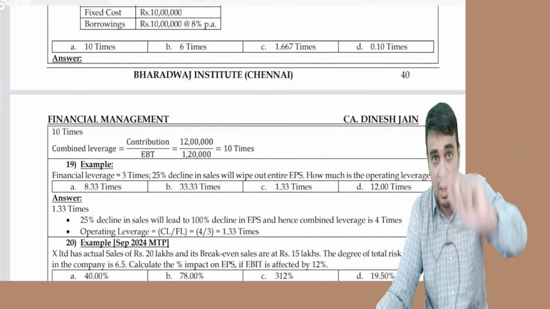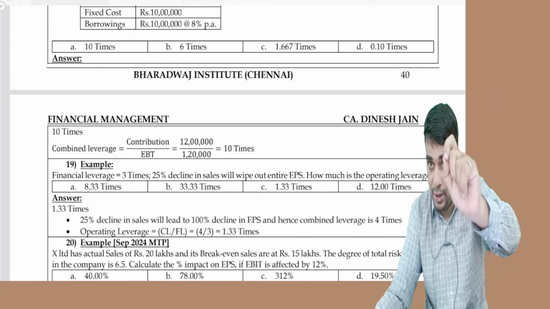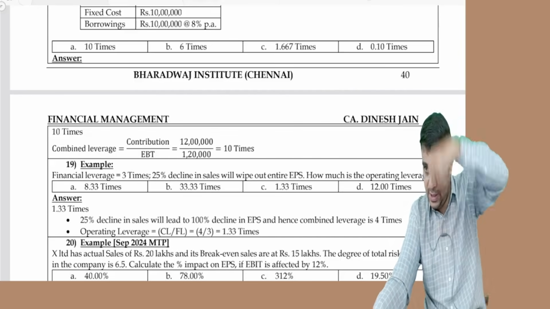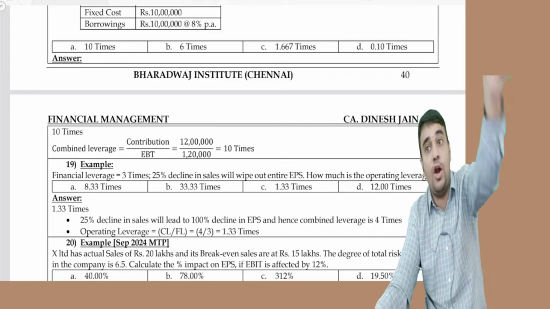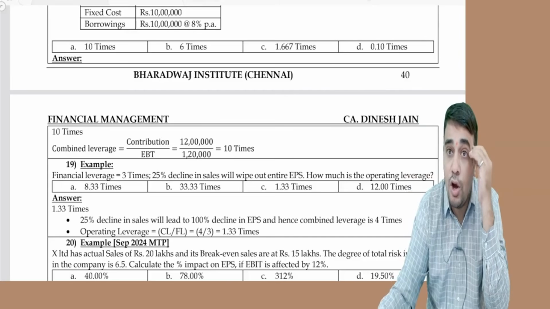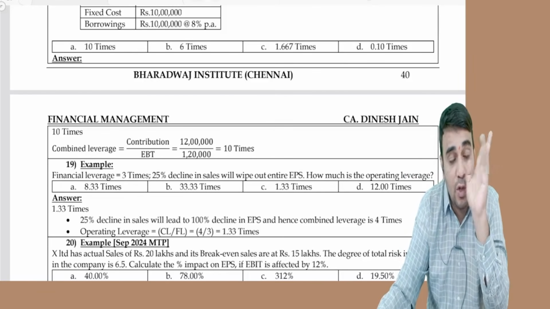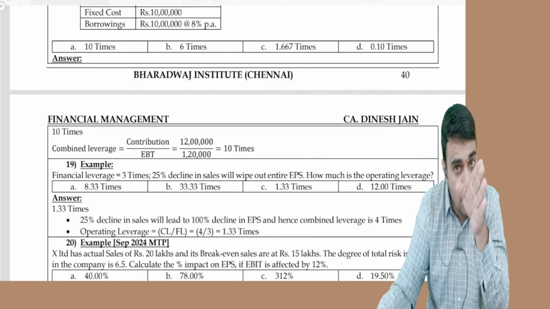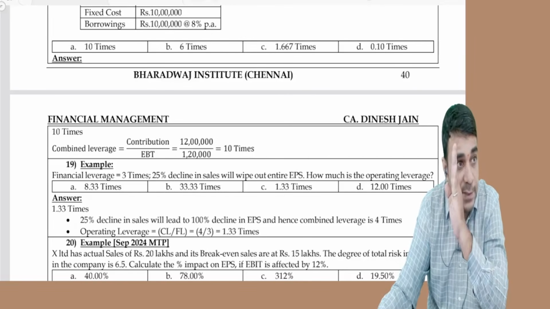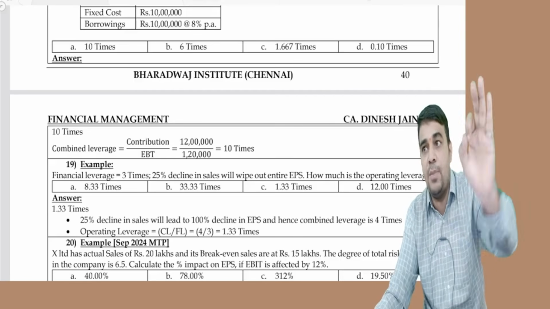Second category. The numerator is contribution. The denominator is what is creating it. For financial leverage, EBIT minus what is creating it. For combined, contribution minus what is creating it. What's the formula for operating leverage? Contribution divided by contribution minus fixed cost. What is the formula for combined leverage? Contribution divided by contribution minus fixed cost minus interest minus PD divided by 1 minus tax rate. You can give a simple formula as EBT minus this.